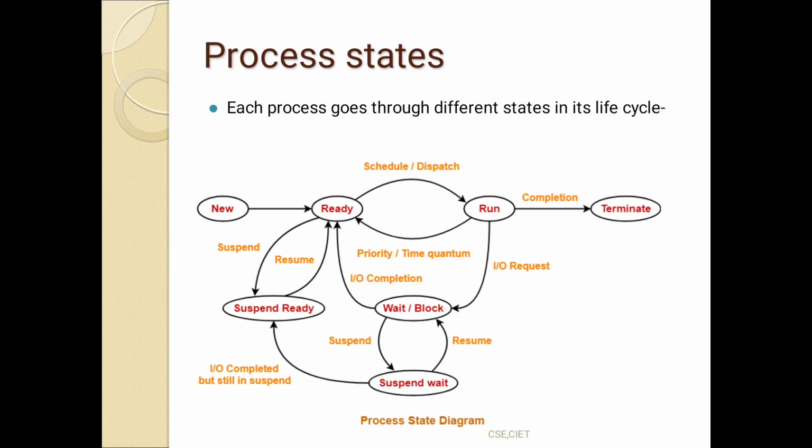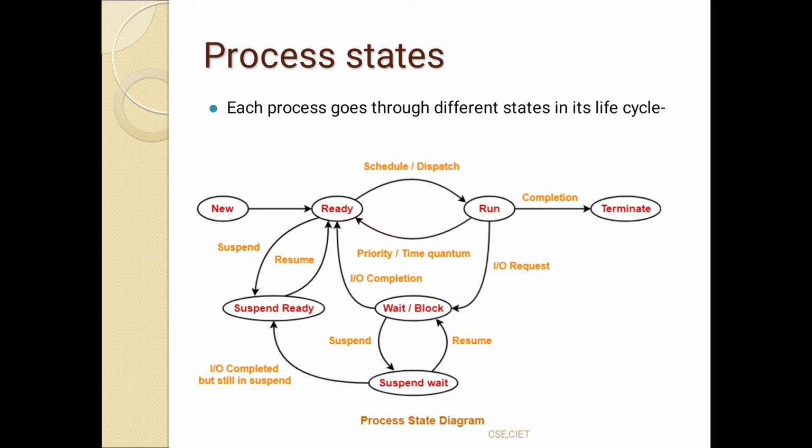One is the new state, the second is the ready state, the third is the run state, then the wait or block state, and the terminate state. So mainly these are the five states of a process. So generally, what is a process? A process is nothing but a program under execution.